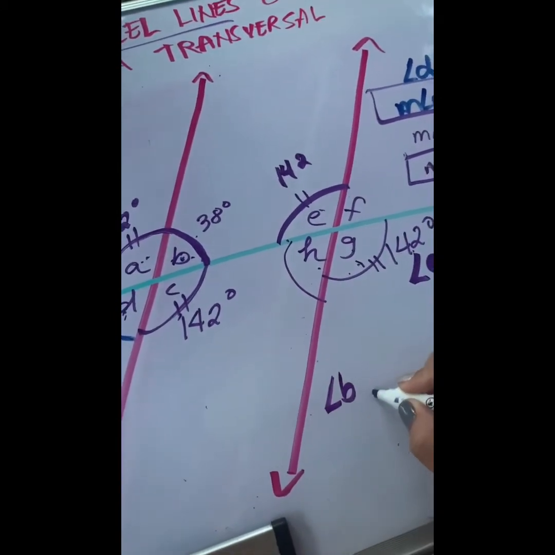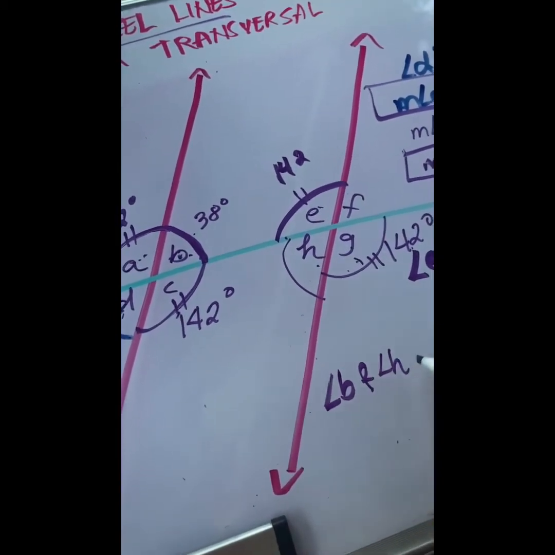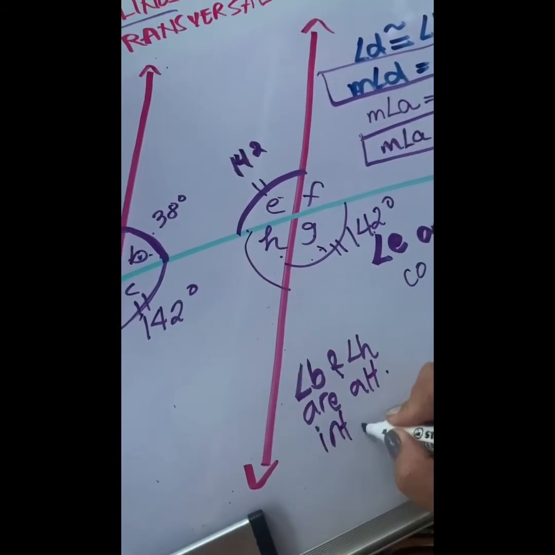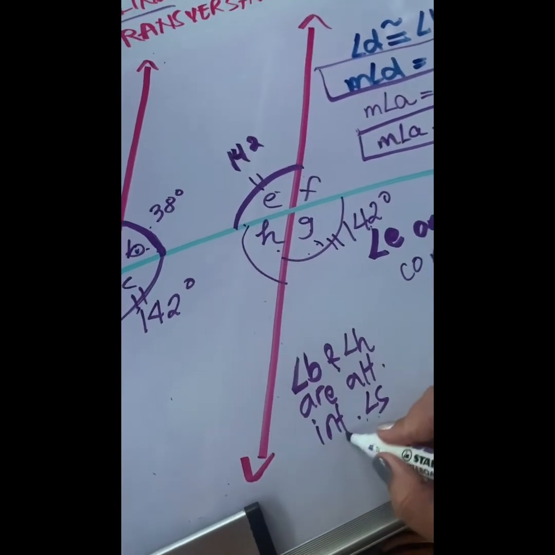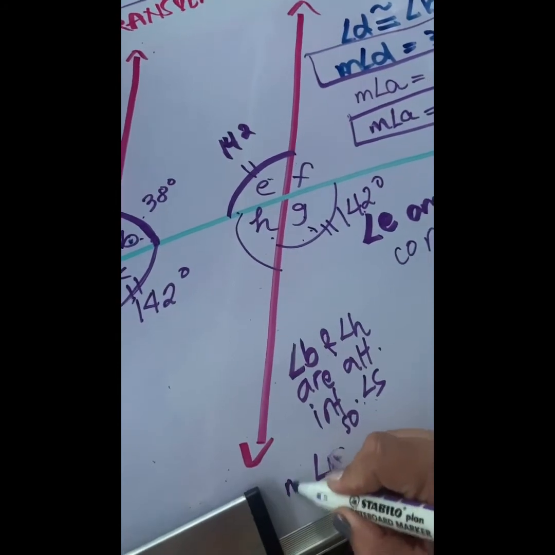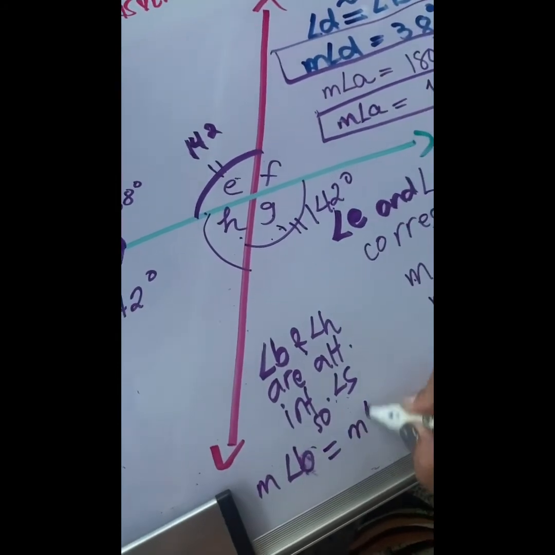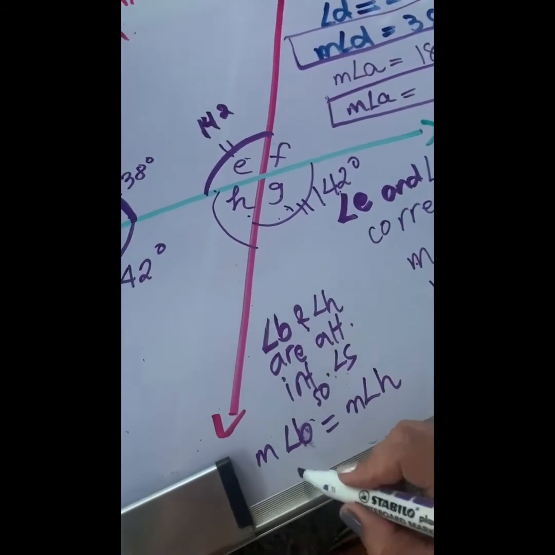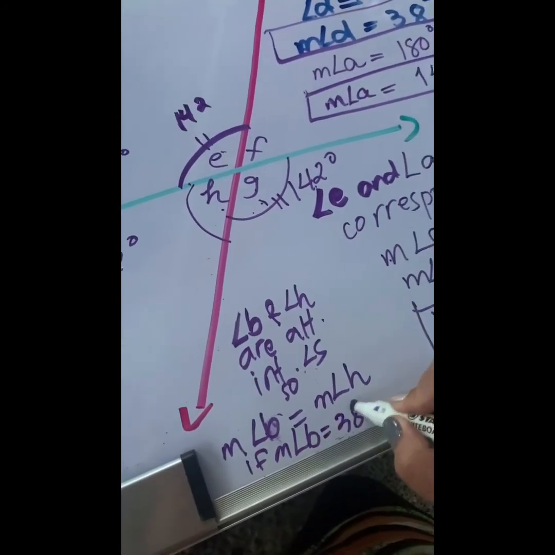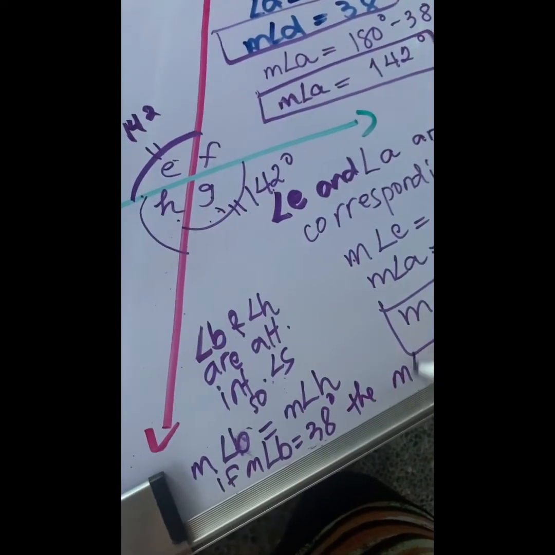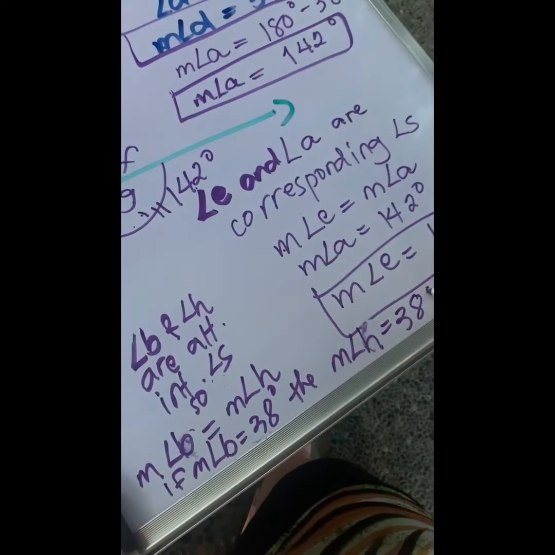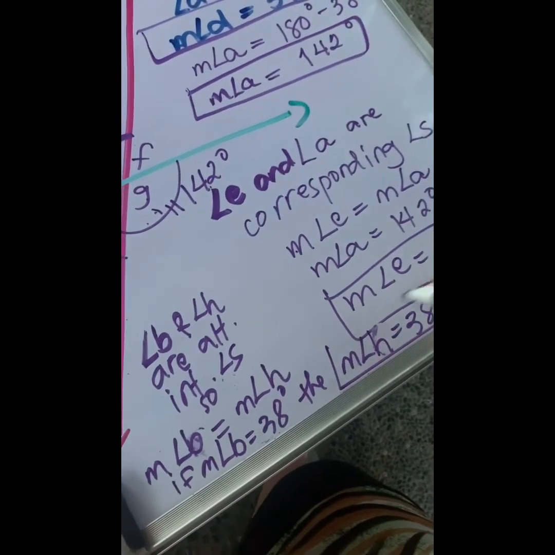Angle B and angle H are alternate interior angles. So measure angle B is equal to measure angle H. So if measure angle B is equal to 38, then measure angle H is also 38 degrees. There you go.